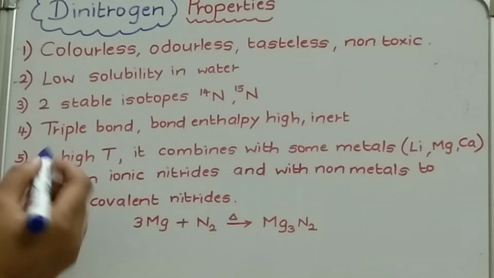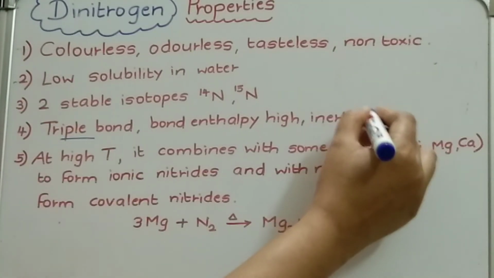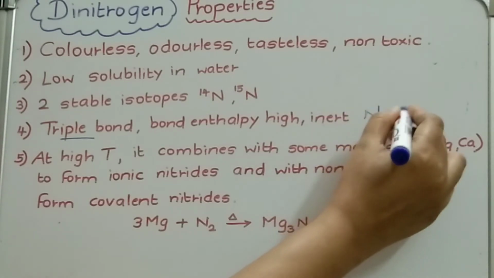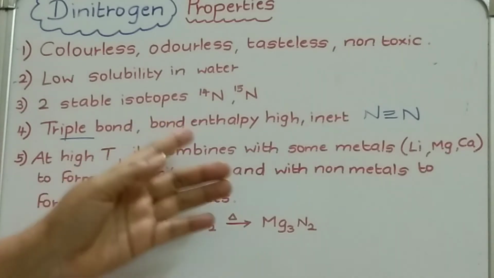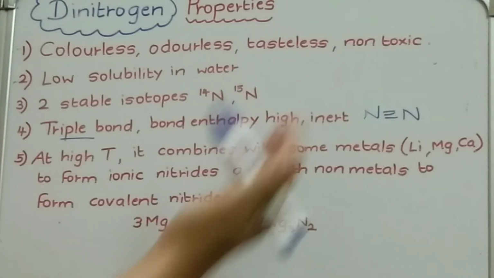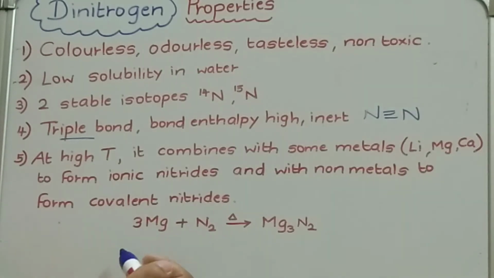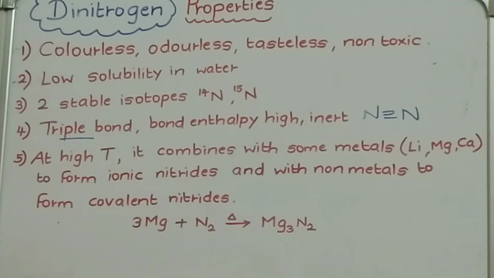In nitrogen, a triple bond is formed, correct? A triple bond is there. We have seen this, how it is formed. As it is a triple bond, the bond enthalpy is high. More energy is required to break that bond because it is a triple bond. And it is inert, low reactivity.